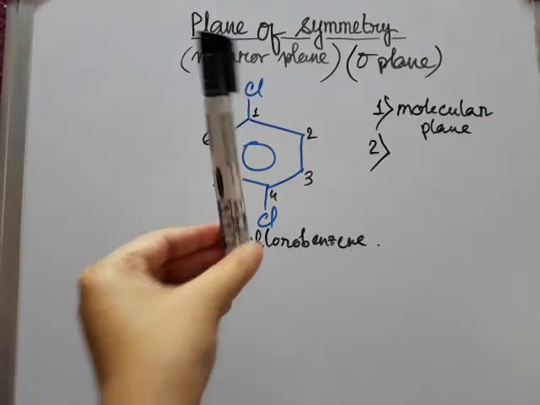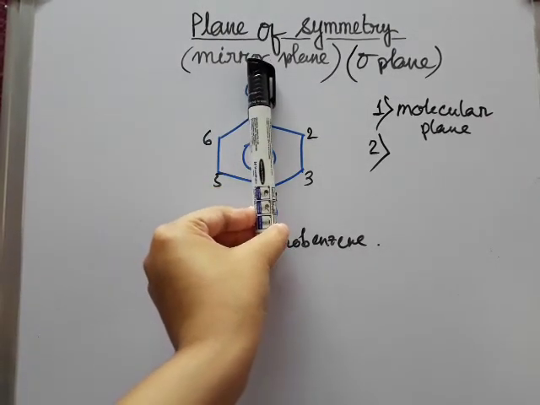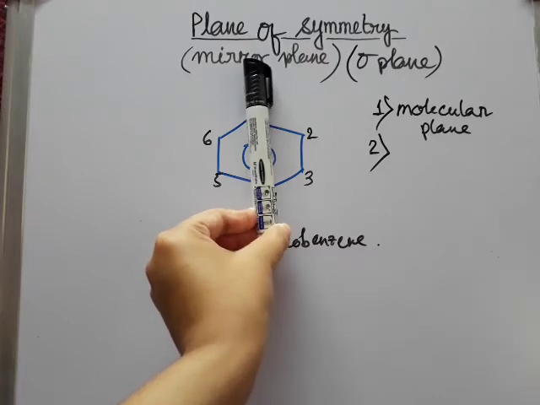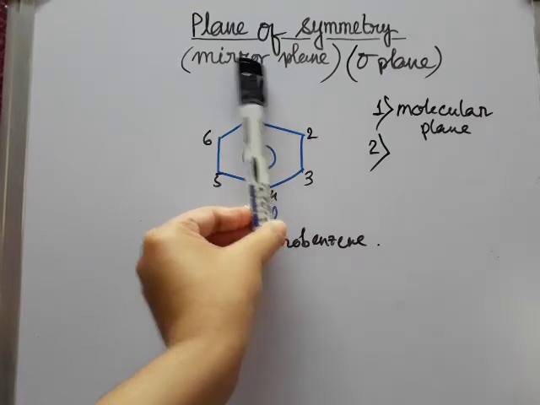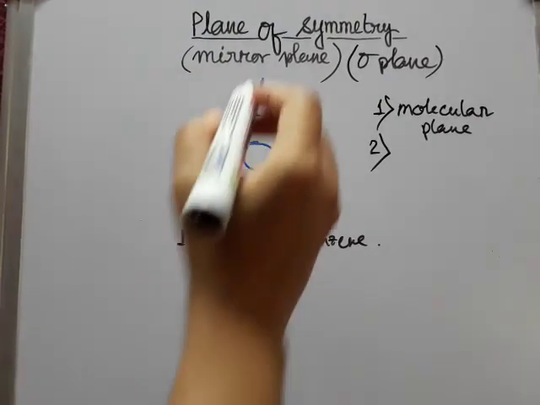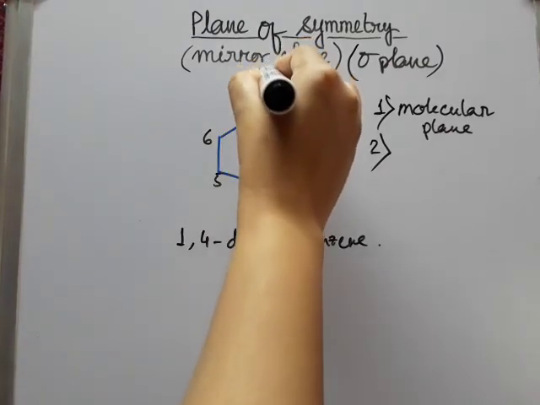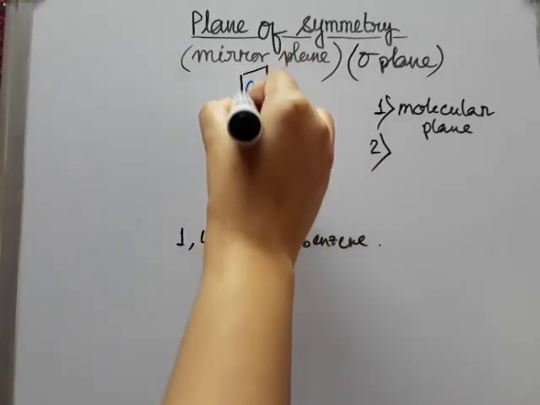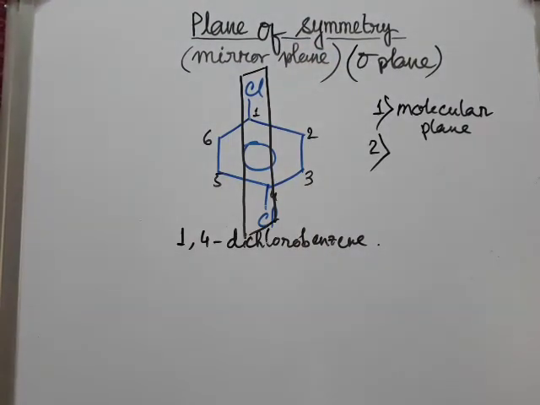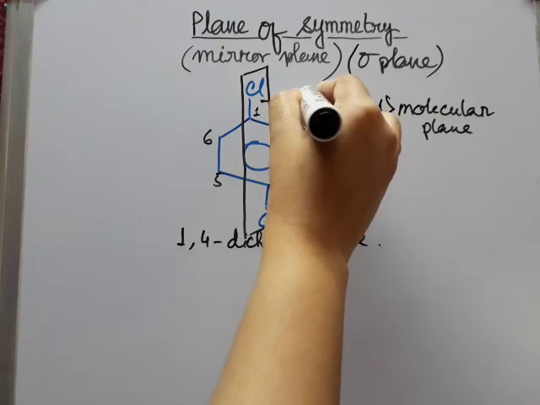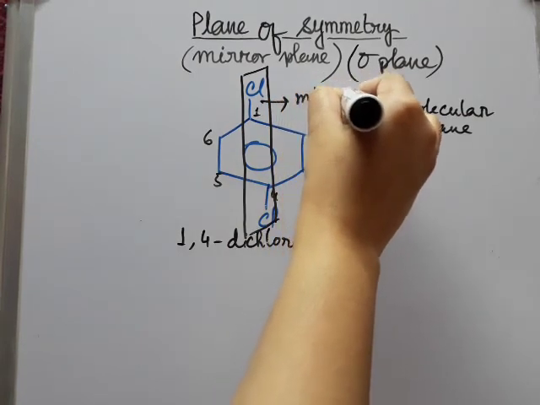Suppose we are placing our mirror over here. So now you can see that it is exactly dividing the molecule into 2 equal halves, and if the left part is reflected through this mirror, then we will get the right part, the exact right part. So we can draw a mirror plane here. Okay, so suppose this is mirror A.